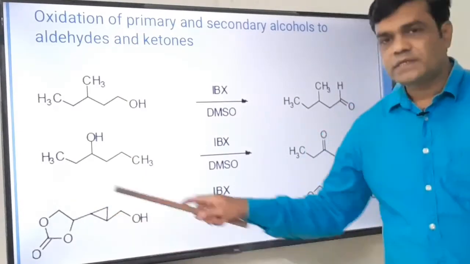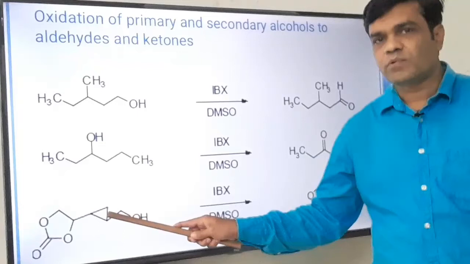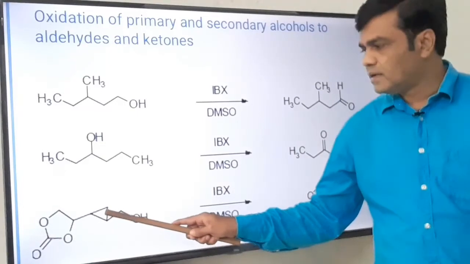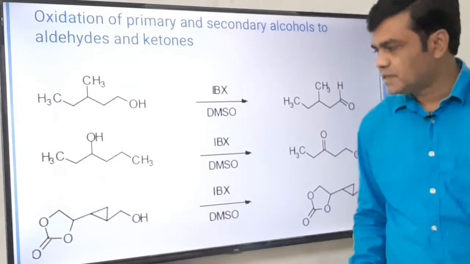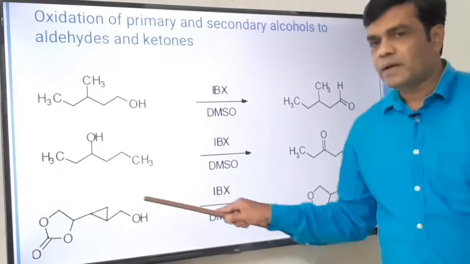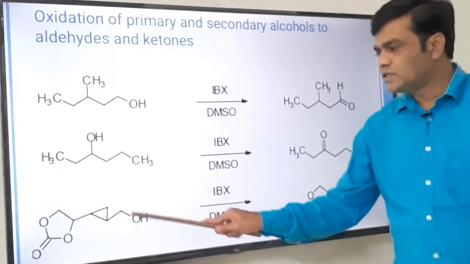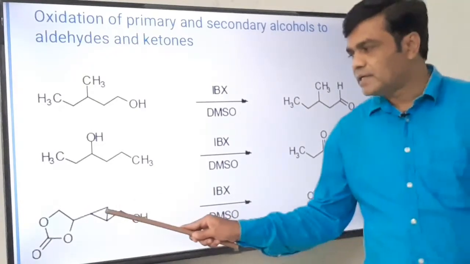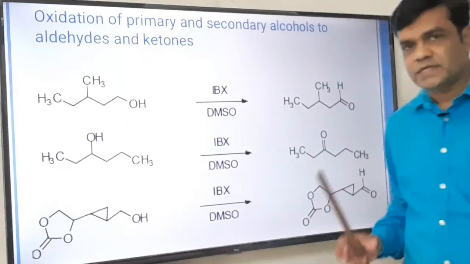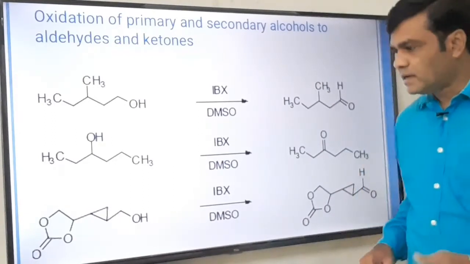See, this is the interesting example. This is a cyclopropane ring. This is a protected group which is stable, and this is our primary alcohol. Selectively, this CH2OH, that is the primary alcohol, is oxidized to aldehyde without affecting this cyclopropane ring, which is a delicate ring.